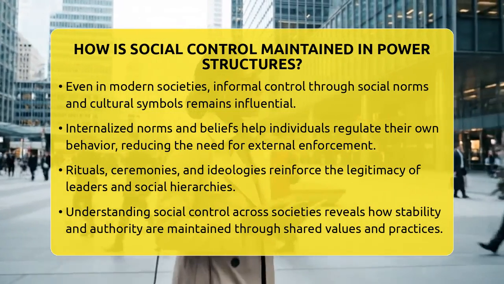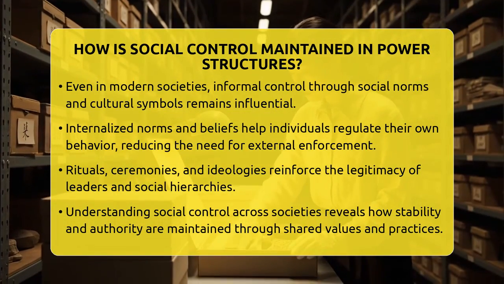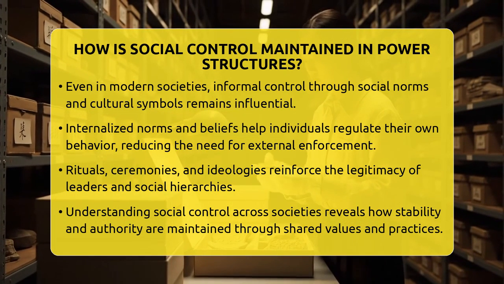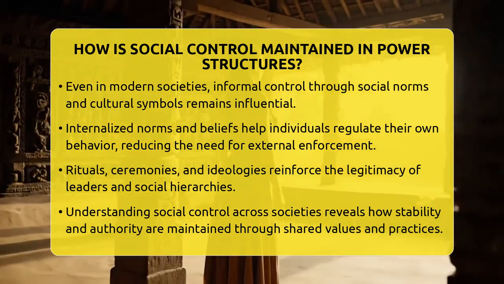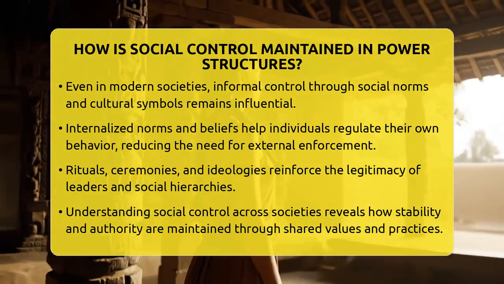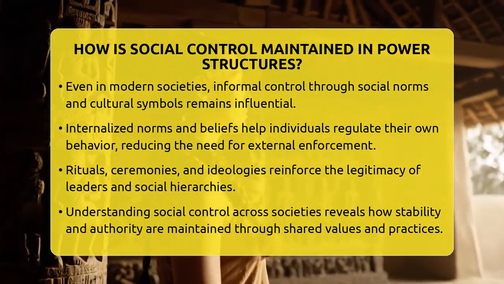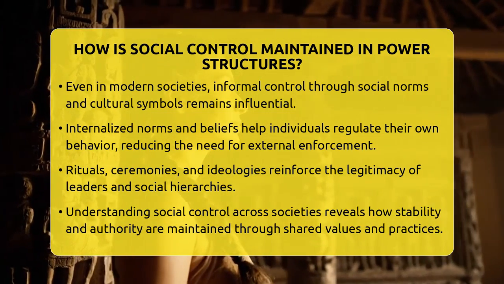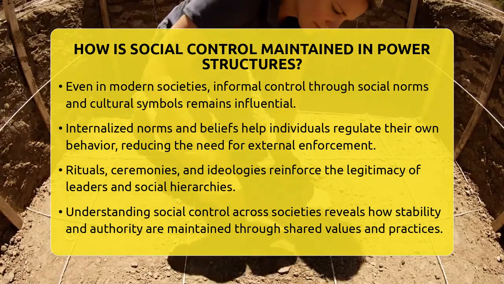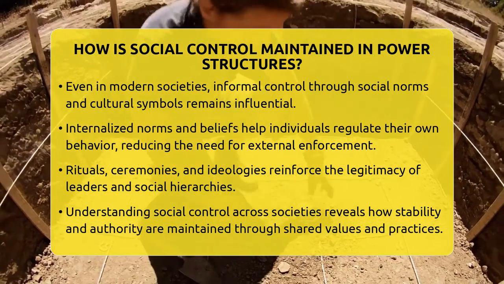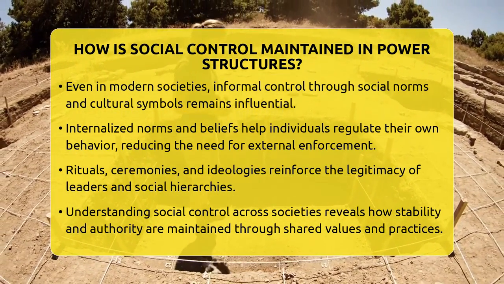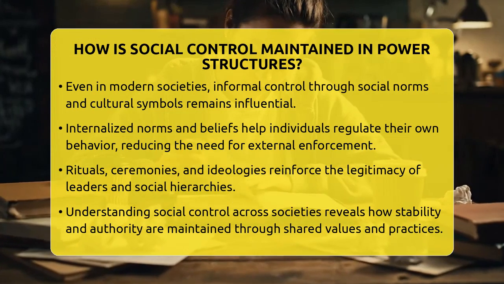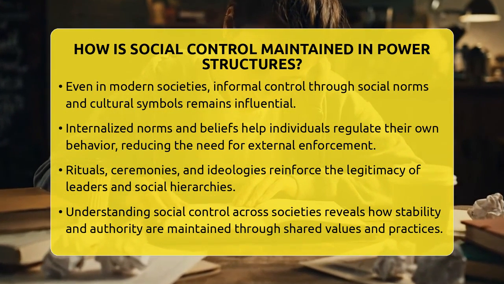Power structures also rely on internalized norms. When people accept the legitimacy of rules and leaders, they regulate their own behavior. This internal control reduces the need for constant enforcement. Cultural symbols, rituals, and ideologies help justify authority and maintain social order. For example, national ceremonies or religious rituals reinforce the power of leaders and the social hierarchy.